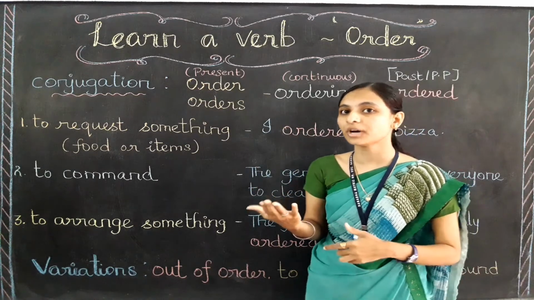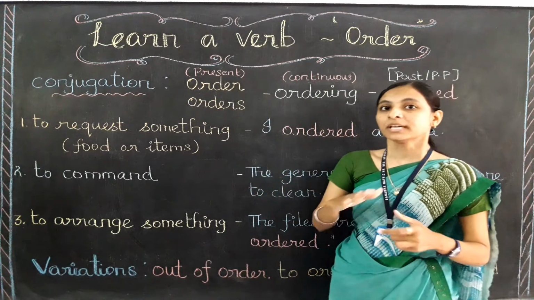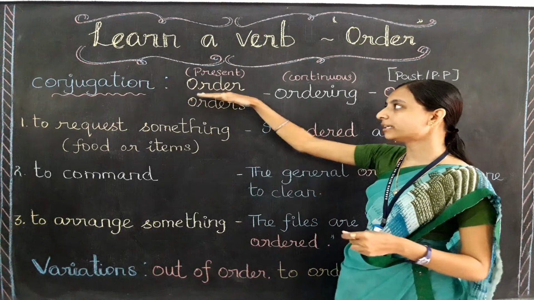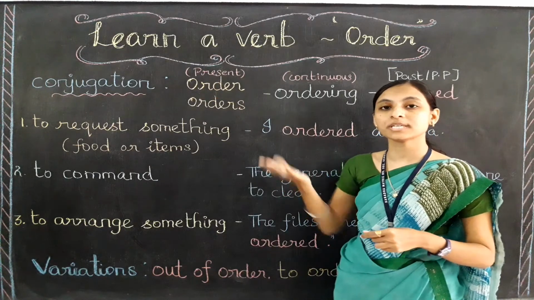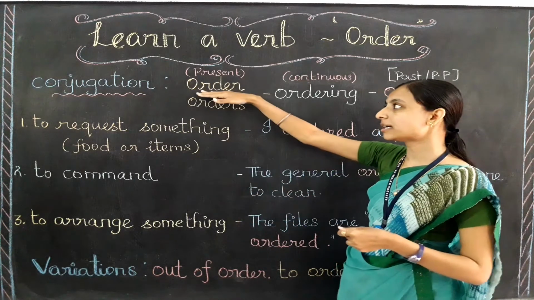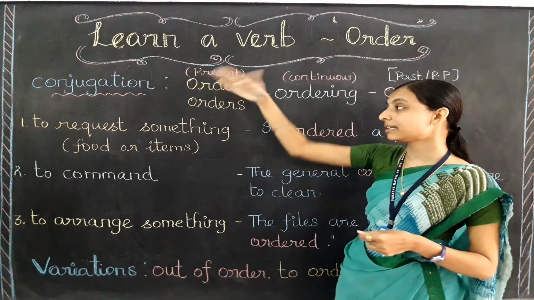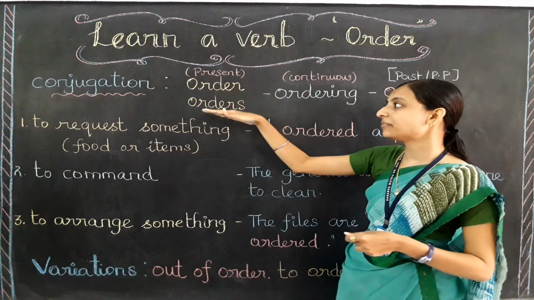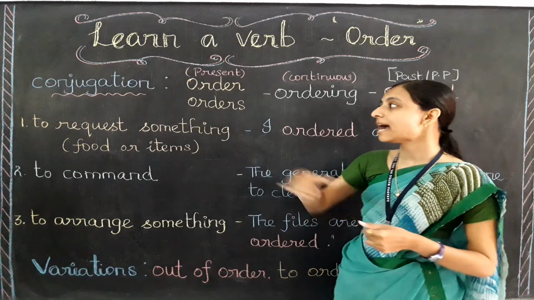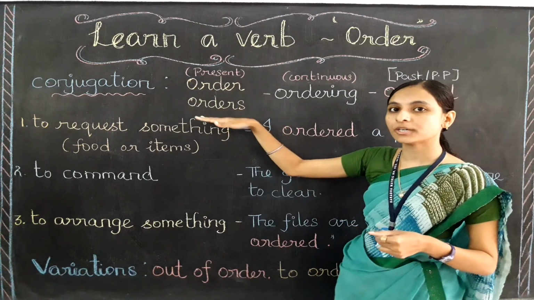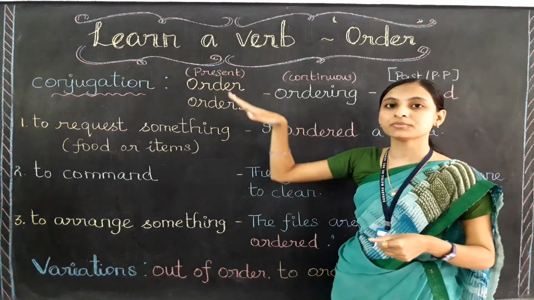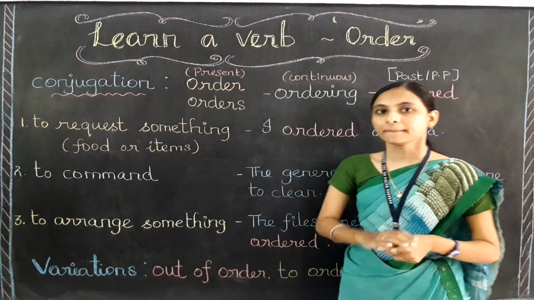When we are using the verb order in the present time, it takes two forms. For the first form, it doesn't change anything. Order, when I am using this order with the plural subject as well as the first person subject, I should not add any s. I can simply use it like order only. But when I am using the verb order with the singular subject like he, she, it, I need to add s to the verb, that is orders. Order and orders are the two present forms of the verb order, okay?